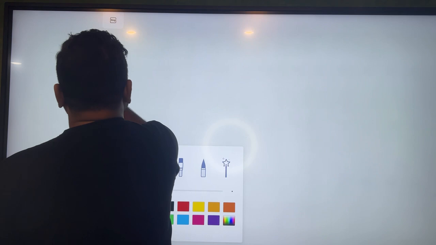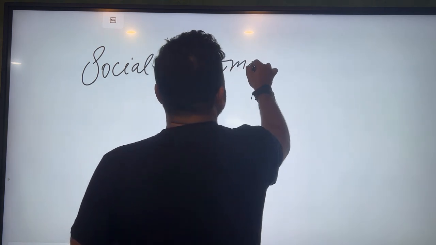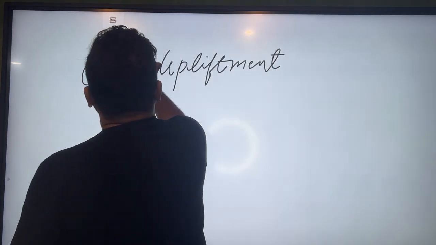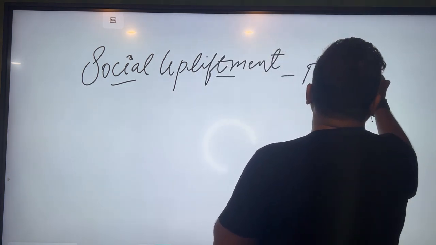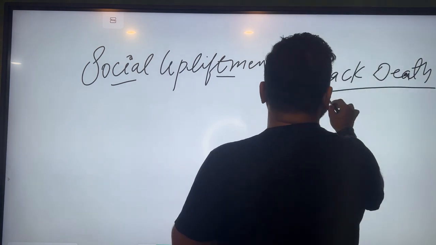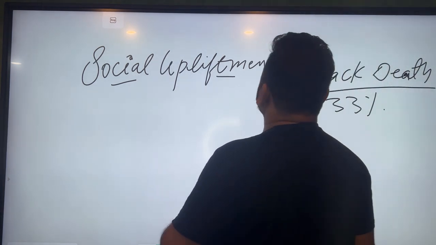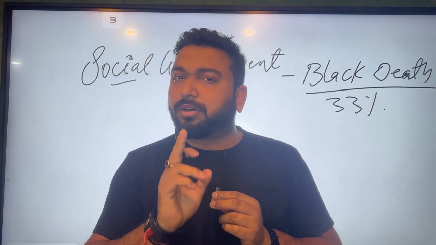What was the next point? Social upliftment. How does social upliftment come? I'll ask you a simple question. How many people died in the Black Death? 33% people, right? Black Death में बहुत सारे लोग मर गए. 33%. One third. Who is actually more prone to epidemics?